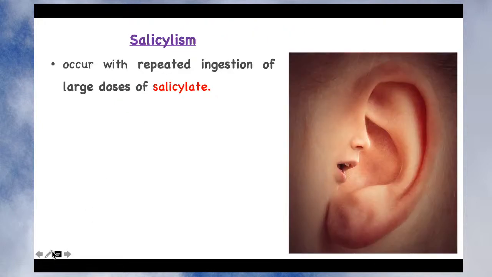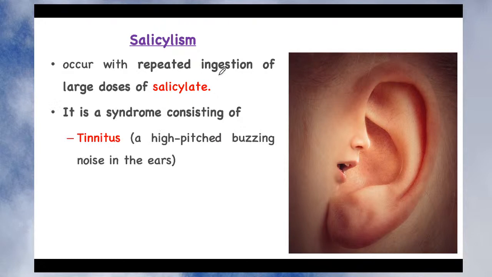The first important problem which salicylate produces is called salicylism. Salicylism is a group of symptoms seen when the patient has an excess level of salicylate. It occurs with repeated ingestion of large doses of salicylate like aspirin. It is a syndrome consisting of tinnitus. What is tinnitus? Tinnitus is a high pitched buzzing noise, especially in your ear. So when there is a high pitched buzzing noise in the ear, it is called tinnitus. This is one of the symptoms.